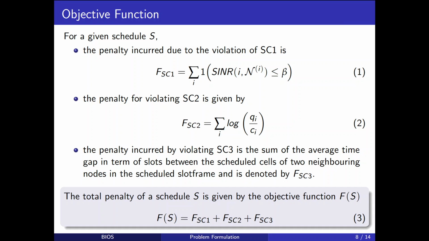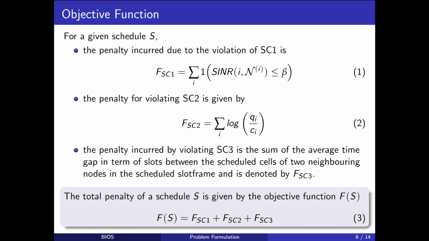The objective function, or the regret function, of a schedule S calculates the penalty incurred by that schedule due to the violation of secondary constraints. FSC1 calculates the total number of packets lost due to interference. Similarly, FSC2 calculates the penalty for violating SC2 as the summation of log(Qi/Ci), where Qi is the queue length at node i and Ci is the total number of cells allocated for node i in the slot frame.